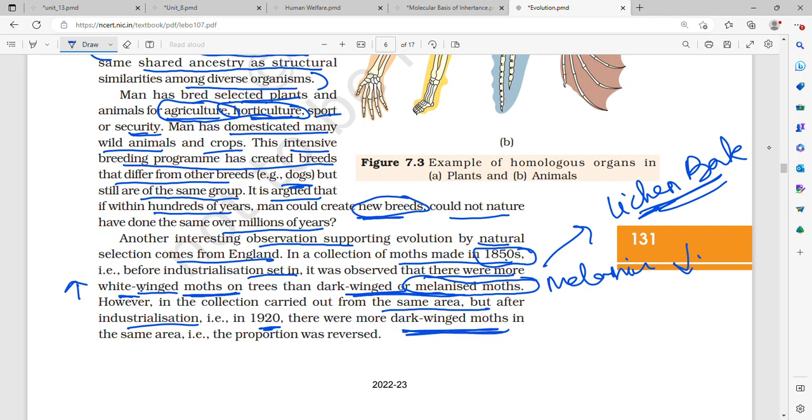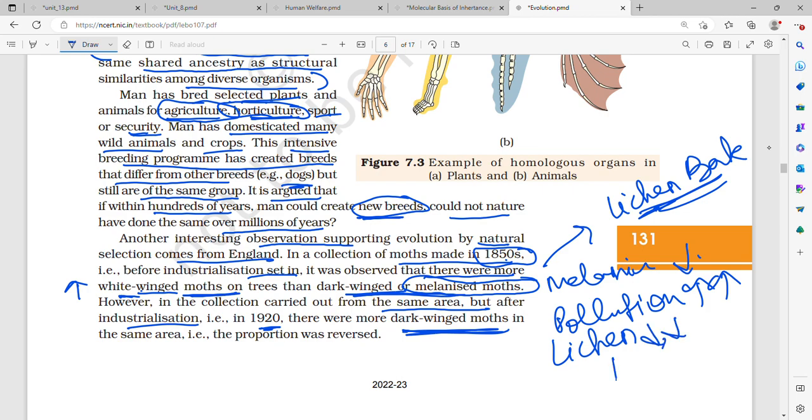Why? Because pollution increased due to industrialization, and we know that lichens can't grow in polluted areas. Therefore, the lichen population decreased, and due to the industrialization and pollution, the barks of trees became black or dark in color. Now the dark moths were easily camouflaged and could not be seen by the bird, whereas the white-winged moths